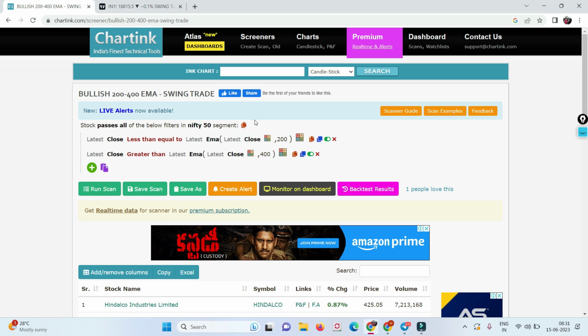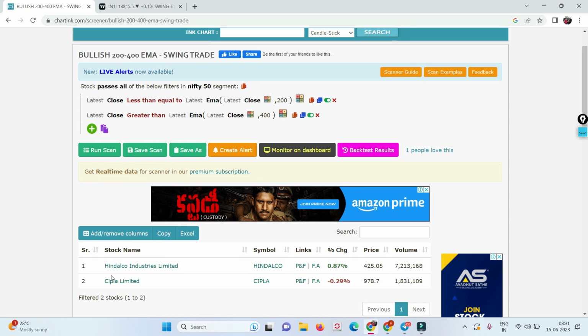The moment I click on run scan, it shows only two stocks. Out of Nifty 50 stocks, it shows only two. This clearly says that the remaining 48 stocks are above the 200 moving average. Guys, there is a point to catch. What is the 200 moving average?